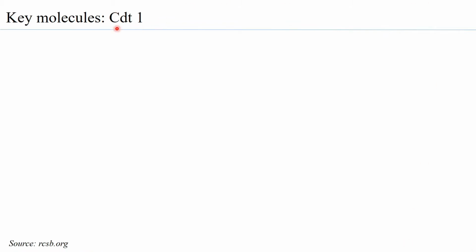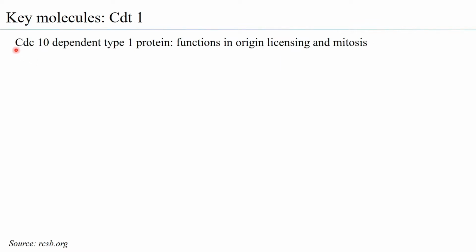The next key molecule is CDT1. CDT1 is the CDC10 dependent type 1 protein, and this protein has a role not just in origin licensing but also in mitosis. Now, what is the understanding of origin licensing?